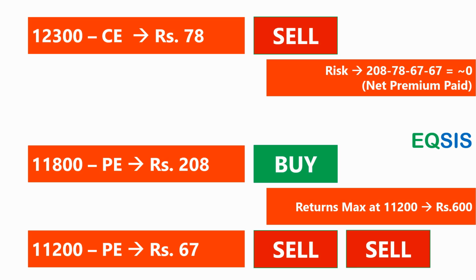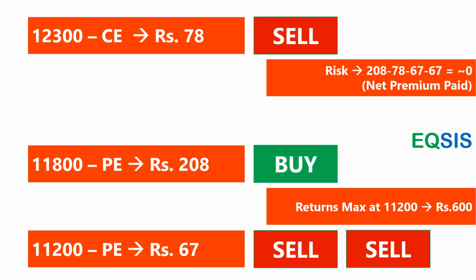So I'm not saying it is a risk-free strategy. It carries a risk, but the kind of returns we are aiming for is good for the risk taken. As per my expectation, which is a stable government or even a kind of confused state, the market is not expected to have a free rally on the upside. So even if it goes up to 12,300, 12,400, 500, I'm not losing much.